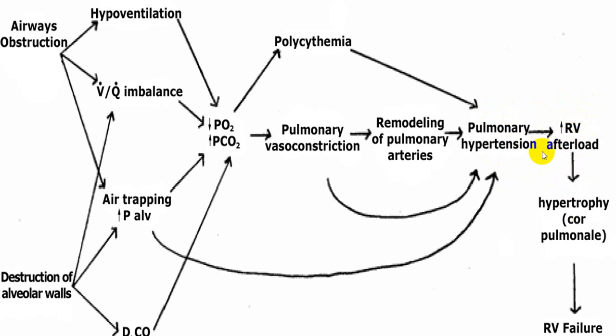hypertrophy. And as this right ventricular hypertrophy is secondary to lung disease, or lung pathophysiology, we call that a cor pulmonale. With further elevation of pulmonary blood pressure, right ventricular pressure will be elevated. Right ventricular pressure elevation will lead to right atrial pressure elevation, and then the person will have an increased pressure in the superior vena cava and inferior vena cava, leading to what we call right ventricular failure.